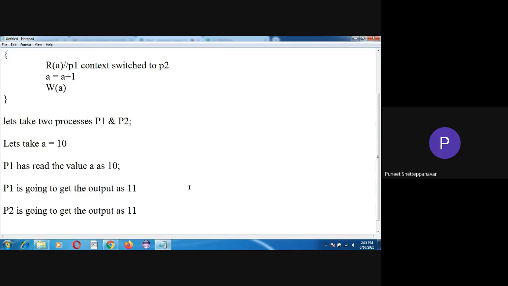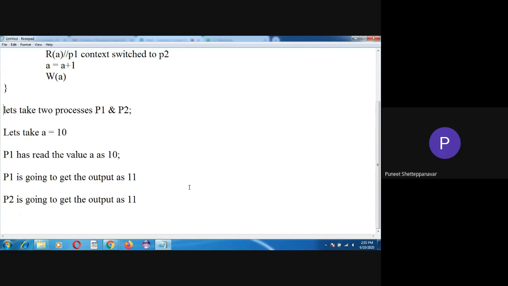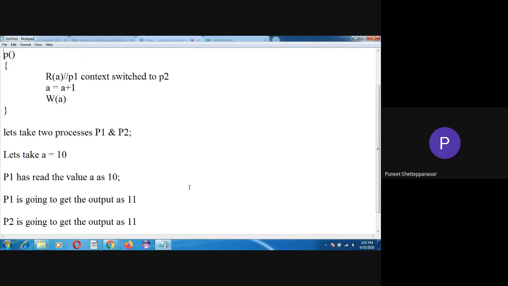Now you can see that in the previous case, when I executed the processes in a synchronized way, I was getting 12 as a result. Now here I am getting 11 for both the processes. I think you would have understood.